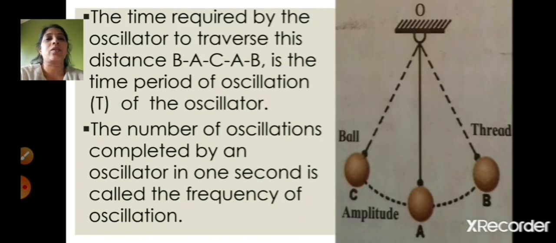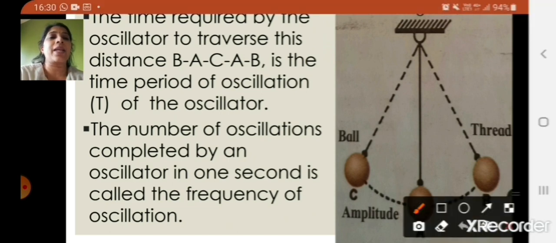Now you can see here, children. Now the time required by the oscillator to traverse this distance, that means now this A is the central position, right? So when you are giving the oscillation to the pendulum, what will it do? It will go from B to A, then it will go to C, again from C it will come to A, and again it will go to B, right?